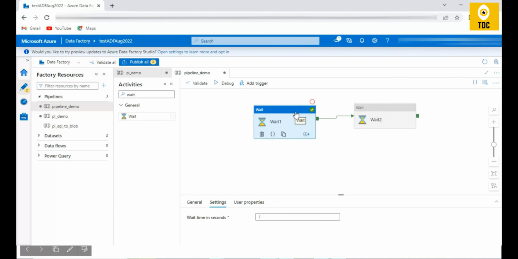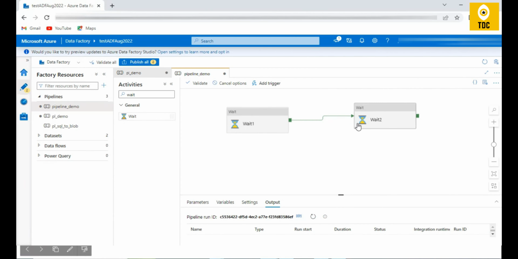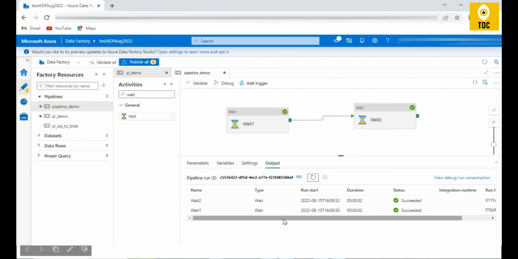Then it will give you the green symbol here, so you can just drag and drop. As you can see, what we are trying to do here is, on success of wait 1, it will call wait 2. That means whenever wait 1 is successful, wait 2 will also get executed. As you can see, wait 1 succeeded, and then it started wait 2. Also, you can see the duration of when this started.